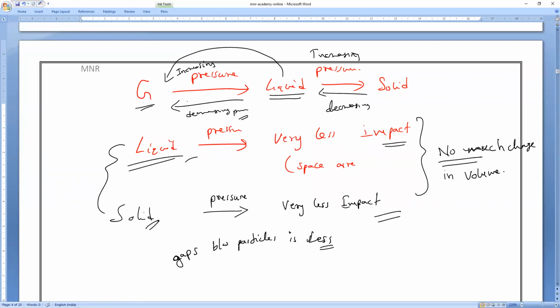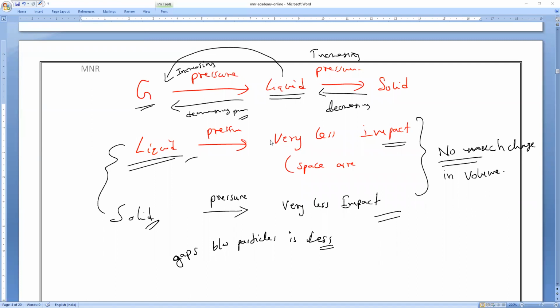But whose volume can change? Only gas. So by applying pressure, we can change the state of only which substance? Only gas. But what about liquids and solids? Very less. So it is not possible to change the state of matter.